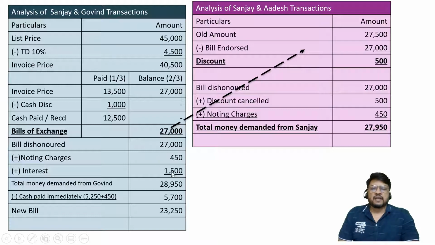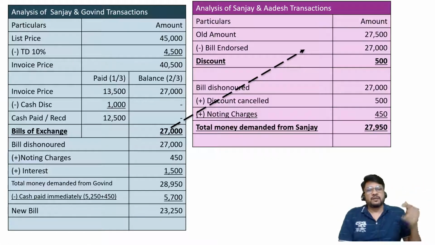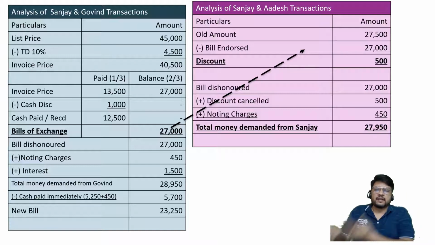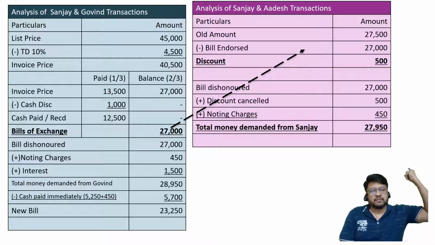This interest has nothing to do with Adesh. Adesh won't say that since you are going to demand 1500 rupees interest from Govin, you give me 1500 rupees. That is not the case. Whatever interest we will charge to Govin, that is our transaction. Whatever discount he gave to us, that was our transaction. Whatever discount he cancelled from us, that is our transaction. But whatever noting charges he paid, that is a transaction between he and us and Govin.